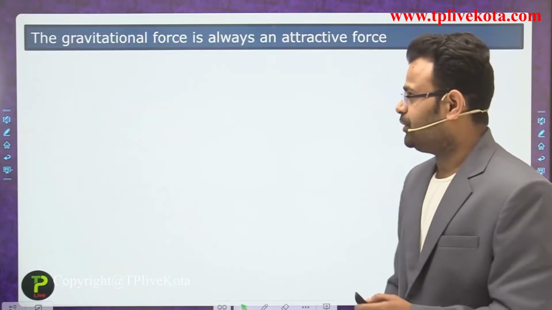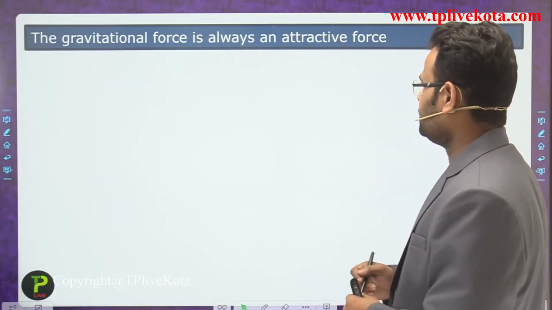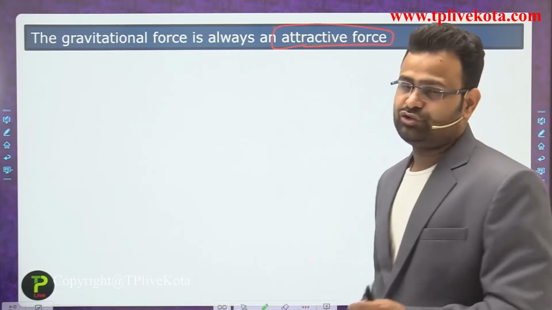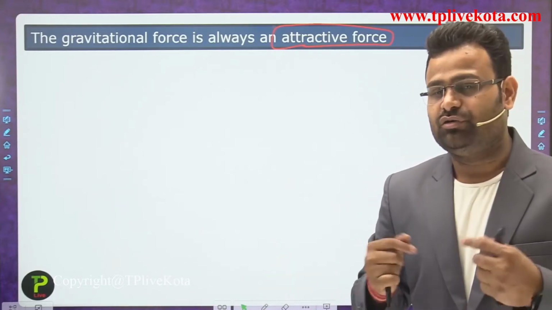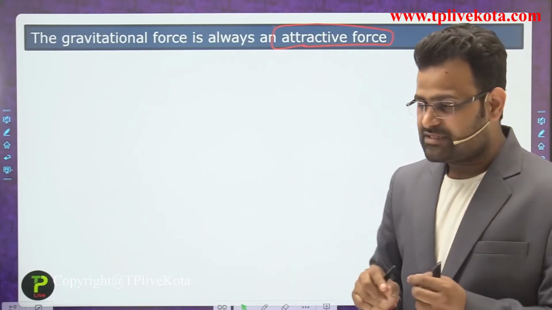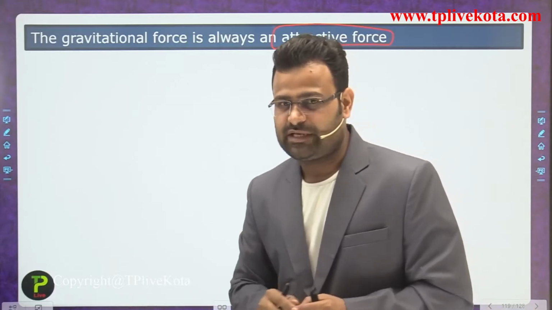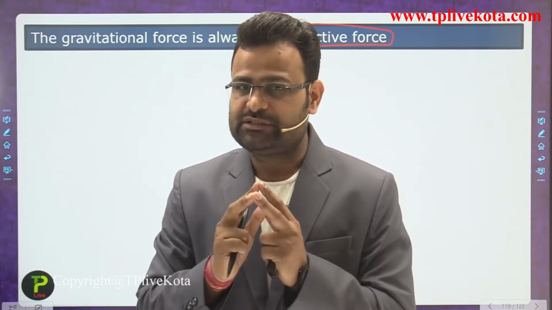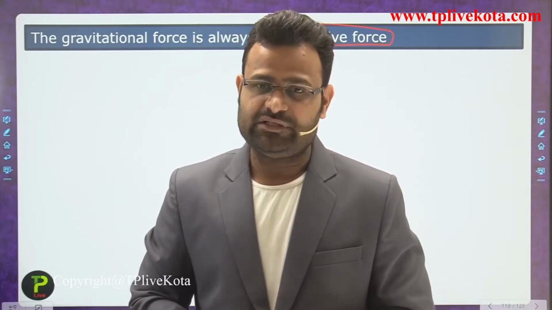Okay, the next point is that the gravitational force is always attractive in nature. It does not show any repulsion, it always attracts the bodies. If any bodies have some masses, they always show the gravitational force. So what is the main criterion for gravitational force? If a body has some mass, then it can apply a gravitational force.